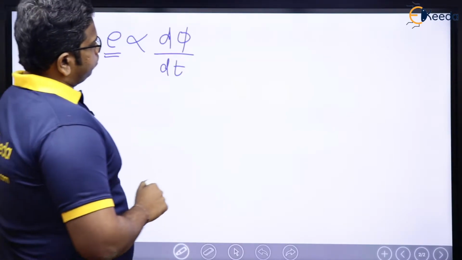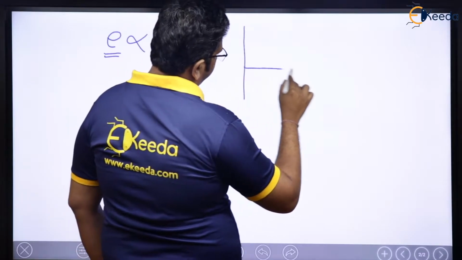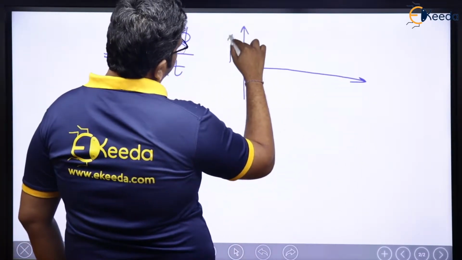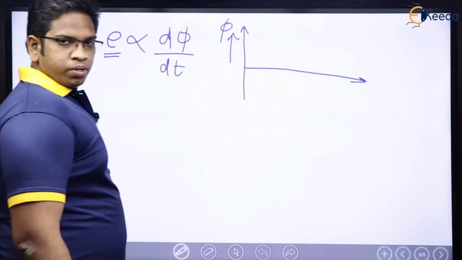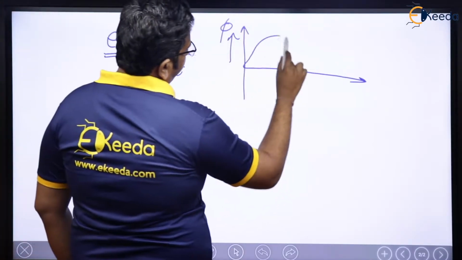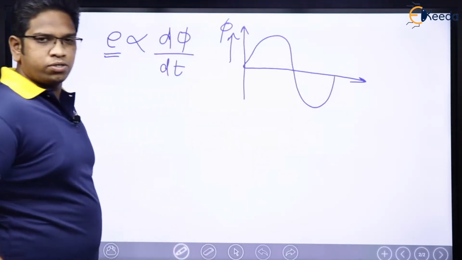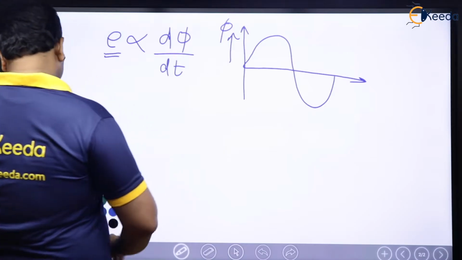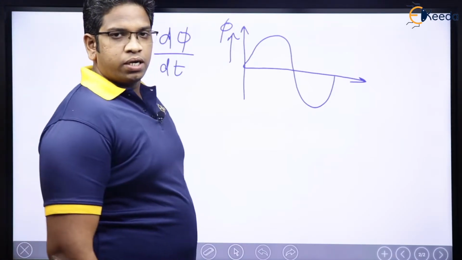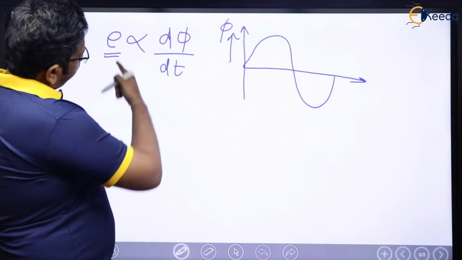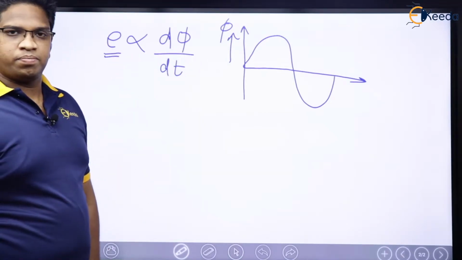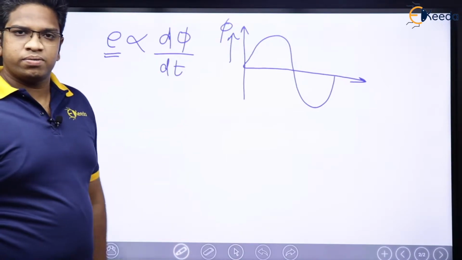Now for instance, you have flux like this, let us say. Let me draw some flux on this graph. Let me say this is flux phi. Let me have a sinusoidal flux distribution. Let us assume that we have a sinusoidal flux distribution. Now, see here. What will be the voltage EMF induced? d by dt of flux phi.